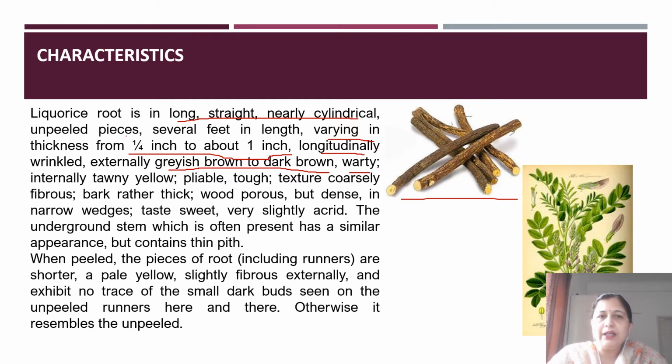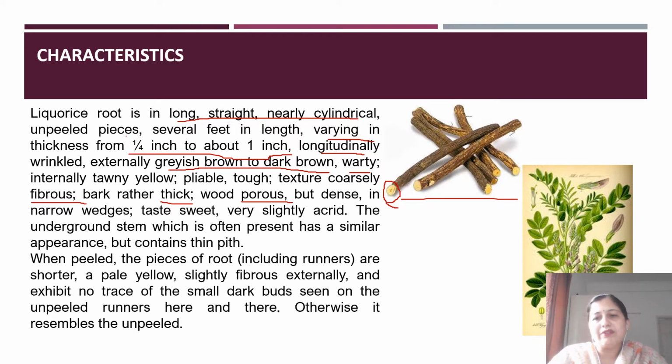Internally it has a pale yellow coloration and is very tough in nature. When we fracture this root, there is a fibrous fracture as well as some powdery fracture too. The bark is rather thick, and the wood is also porous in nature.